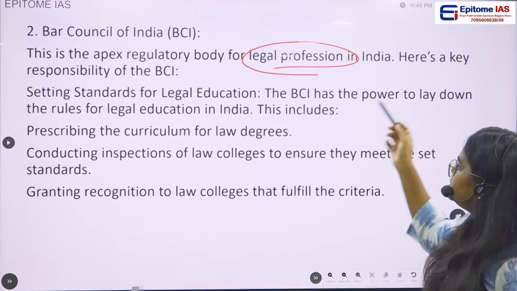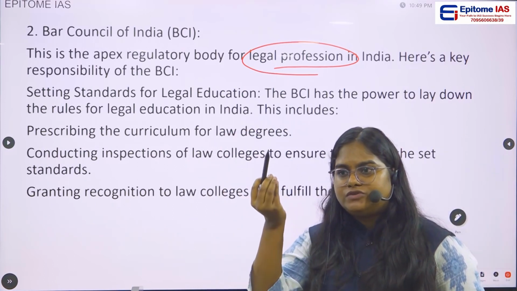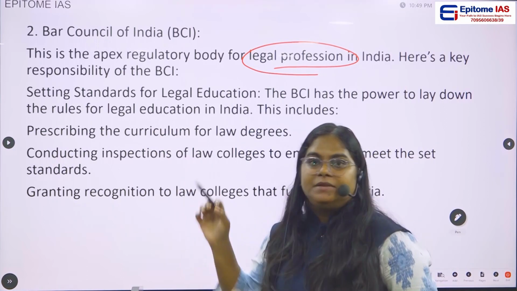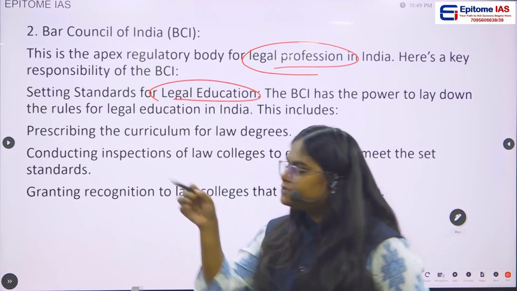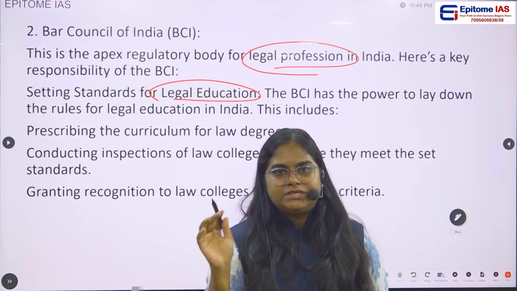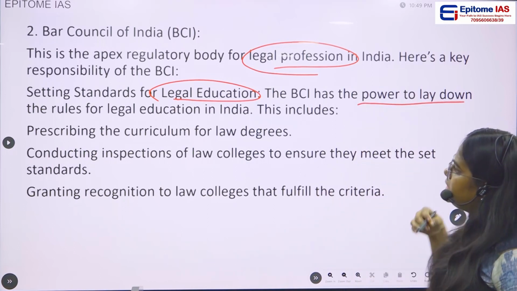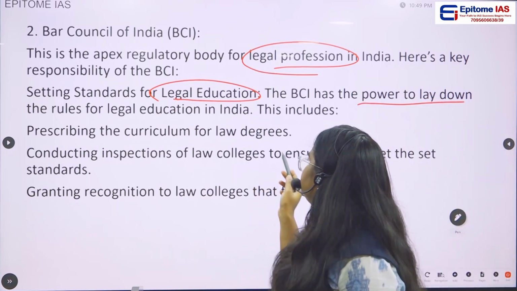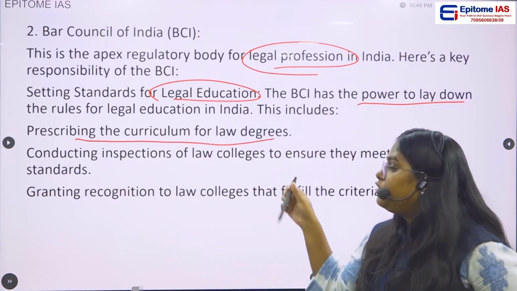Then what are the major functions, or which rules or regulations can it make? Setting standards for legal education. The first function is to set standards for legal education in India. The BCI has the power to lay down rules for legal education in India. This includes prescribing the curriculum for law degrees.